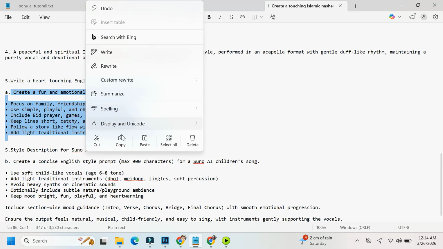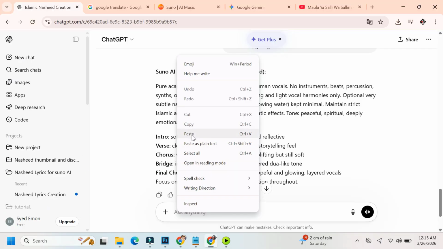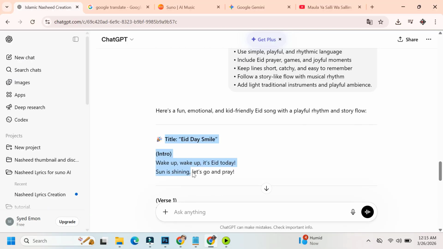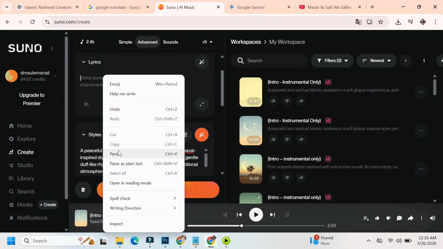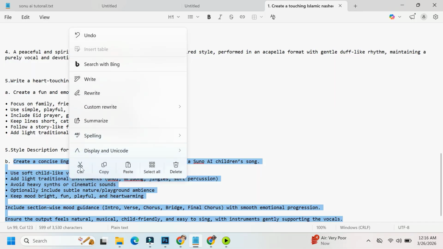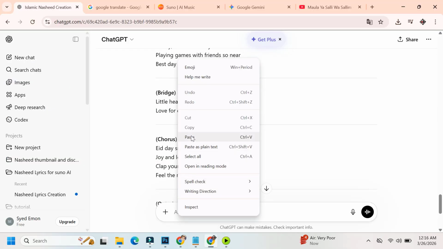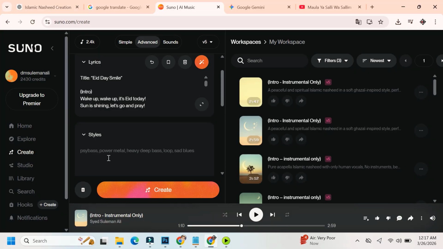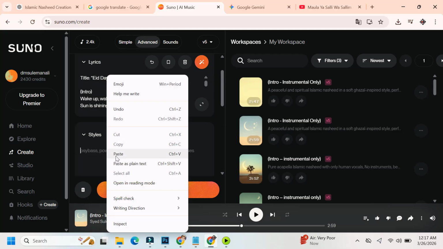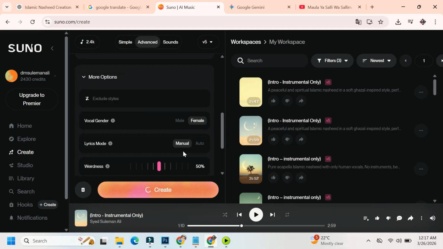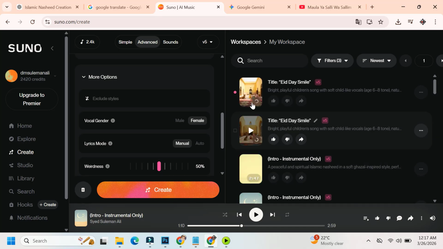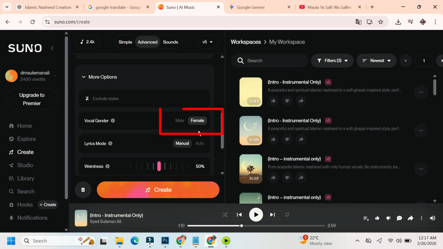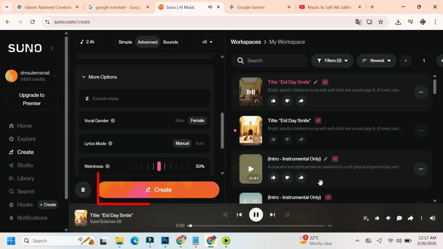Now, let's create another example. An English song for children. Topic: Eid celebration, friendship, family, happiness. Style: fun, cheerful, light rhythm. Audience: kids. Generate lyrics. Copy them, paste into Suno, add style, and create the song. You can also select male or female voice from advanced settings. That's it.